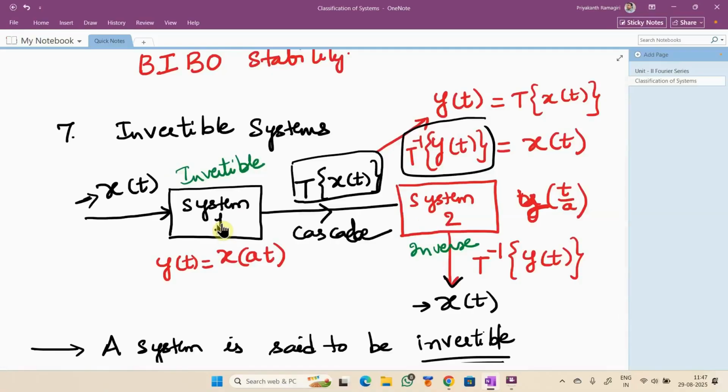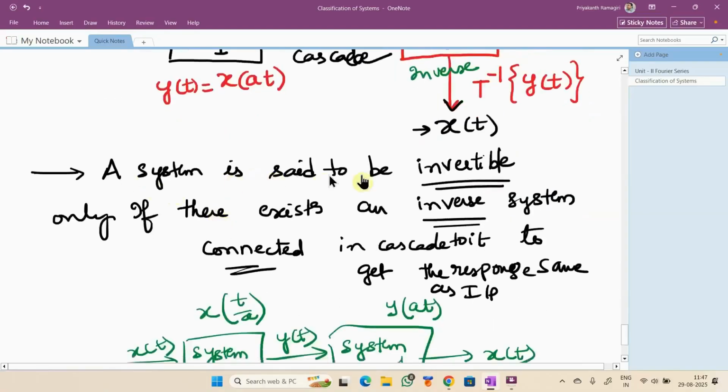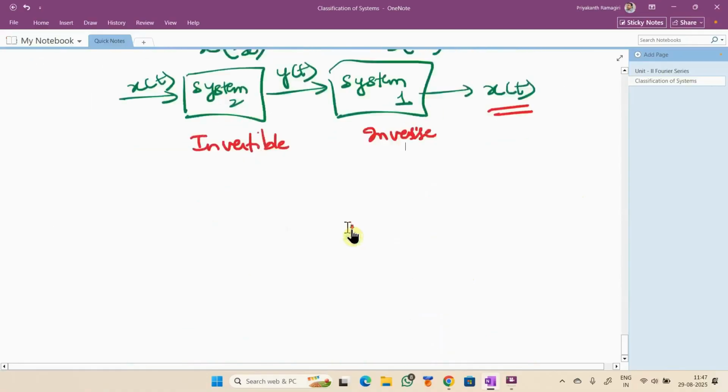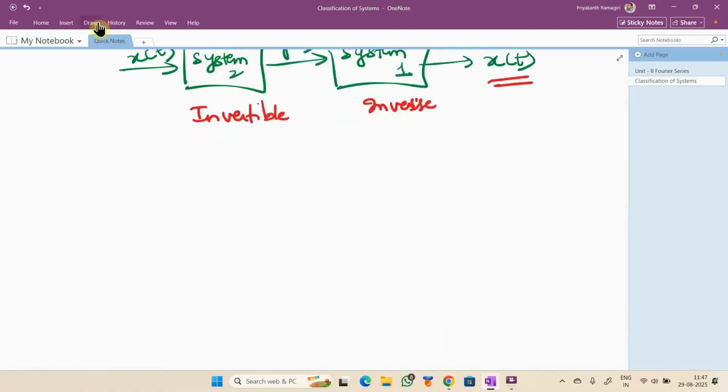Yes, sir. So to say that a system is invertible, there should exist another system which performs an inverse operation to it, and it is connected in cascade. That is how we have a classification such as invertible and non-invertible systems. In the definition, a system is said to be invertible only if there exists an inverse system connected in cascade to it to get the response same as the input. If an inverse system doesn't exist, then the system is a non-invertible system. Hope I'm clear.